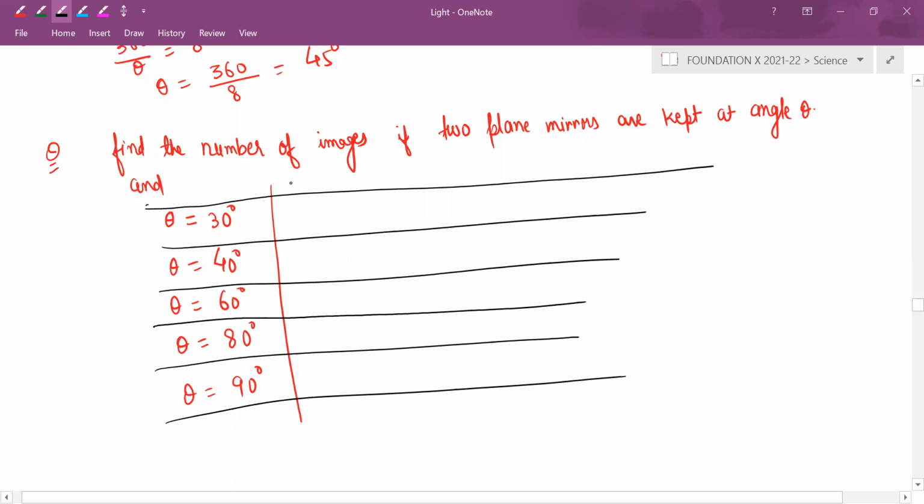So here we will find 360 by theta. 360 by 30 is how much? 12. Is 12 even or odd? Even. If it is even, what would be the number of images?